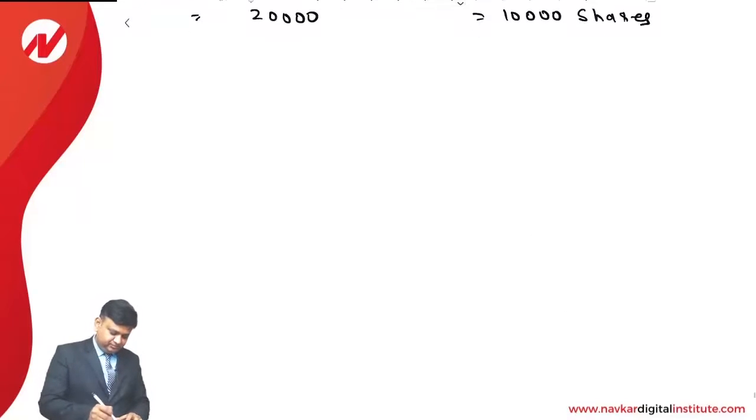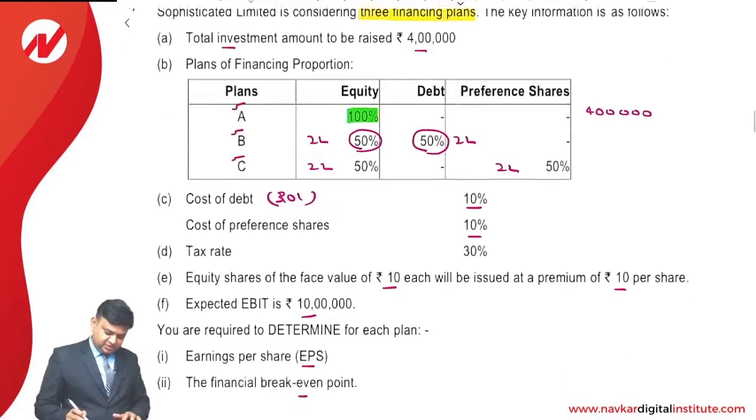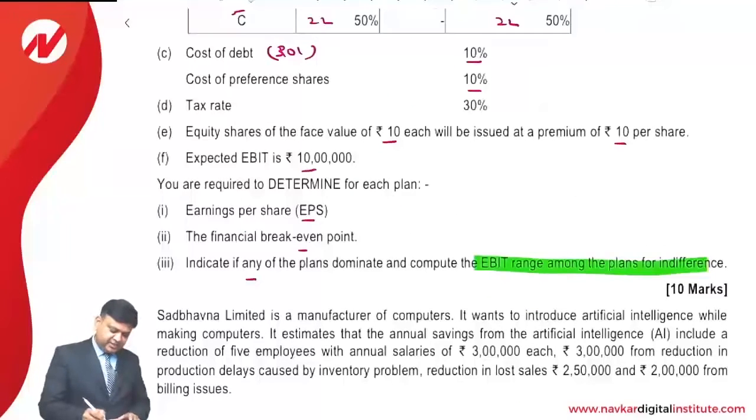Working note number 2, or we can say the calculation of earning per share. Earning per share is required to be calculated for Plan A, for Plan B and for Plan C. Information is provided to us as expected operating income, an amount of 10 lakhs.